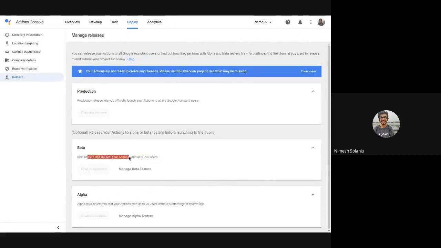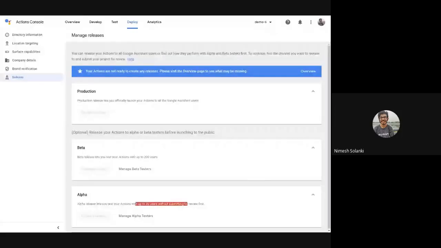So over here you can share it with 200 users. Over here you can share it with 20 users. So if you want to launch your action in beta, you will have to submit it for review. Once the Google team approves your application, then you can share it with your friends, up to 200. And in production, it goes live on the actions directory.